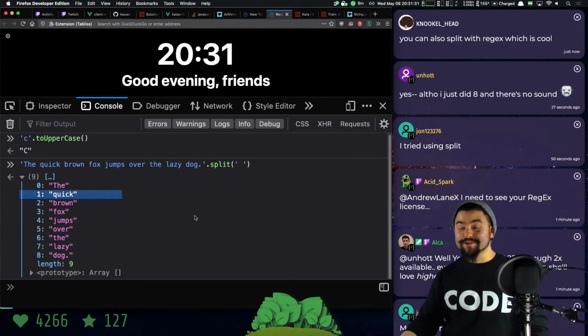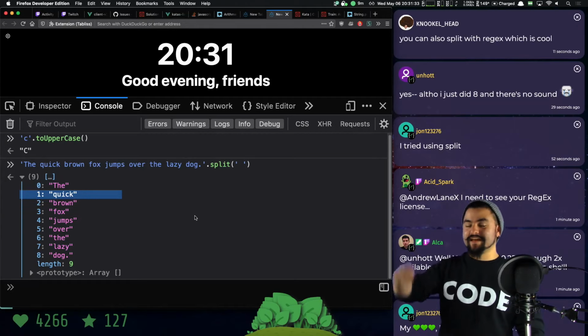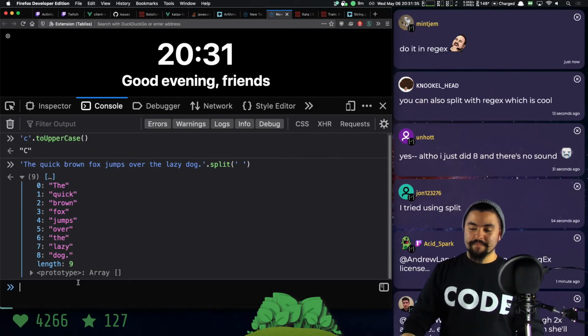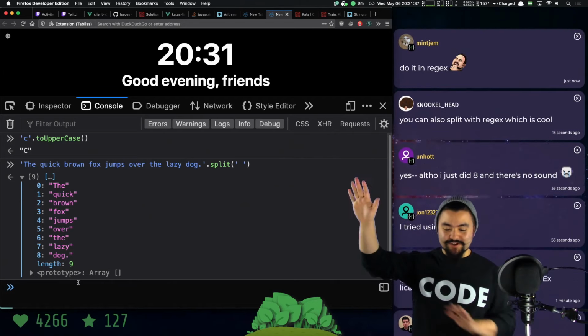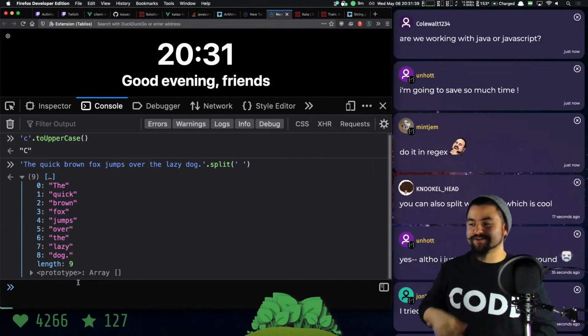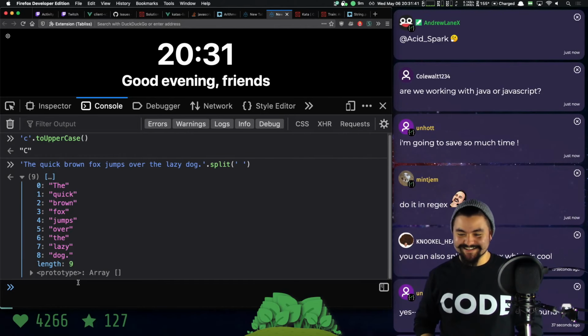Yeah, you could use a regular expression to match a space and then a capital character. There's a lot of ways to do it. I'll show. Okay, yeah. So don't share your regex solution. I'll try to solve it with regex in a second.